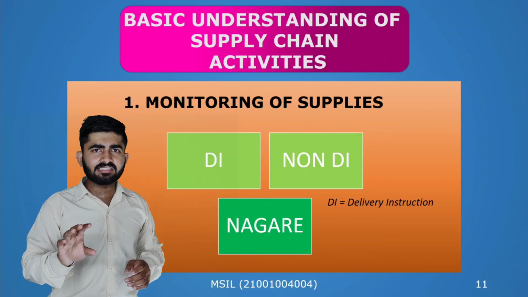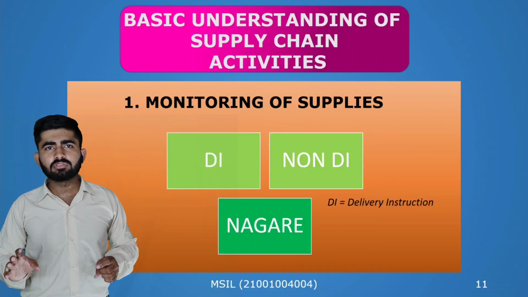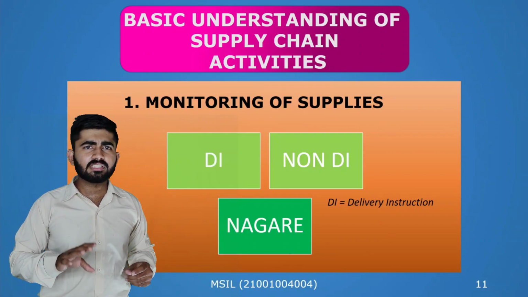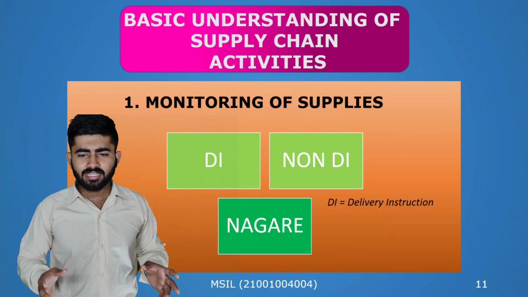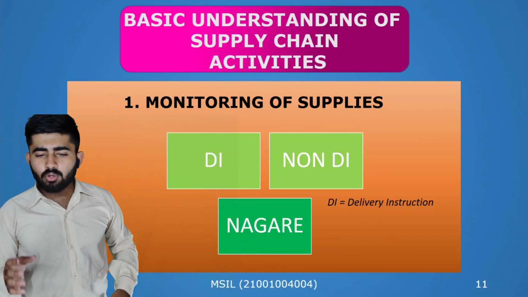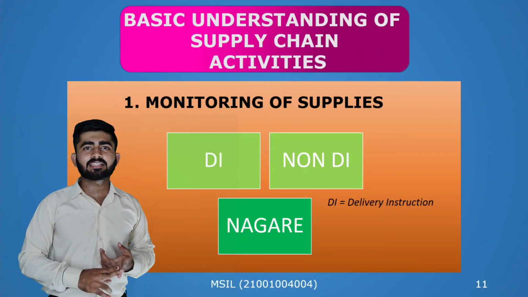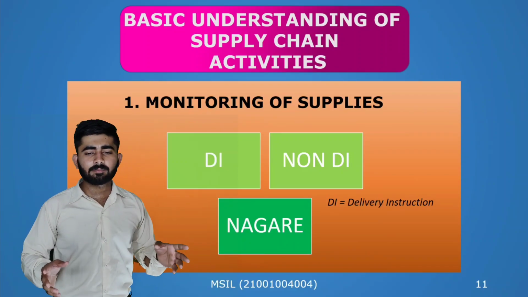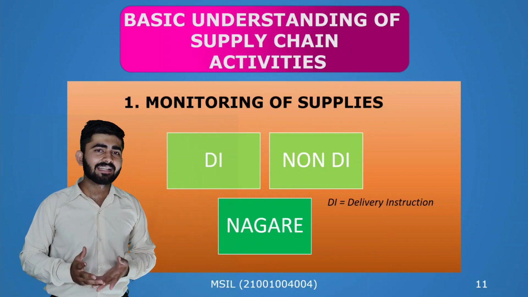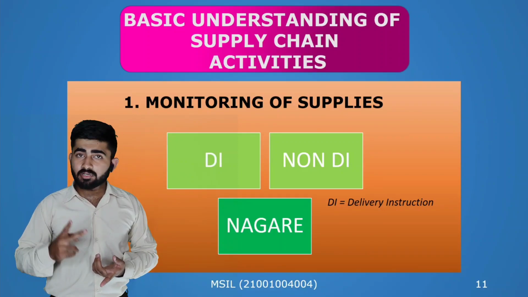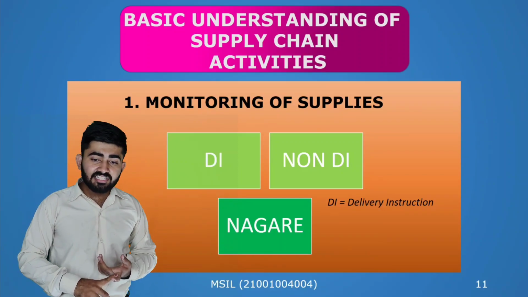This is the DI. This is not majorly followed on the production line. This is followed for the warehouse and dispatch department, where the vendor can supply over a whole day. Now it comes to non-DI. Non-DI is the least used method in Maruti, as the vendor has to supply the parts over a whole month. The vendor can supply at any time, any day, regardless of the quantity of the stock. So this is the least used method.